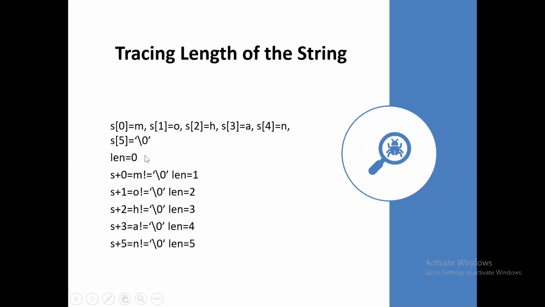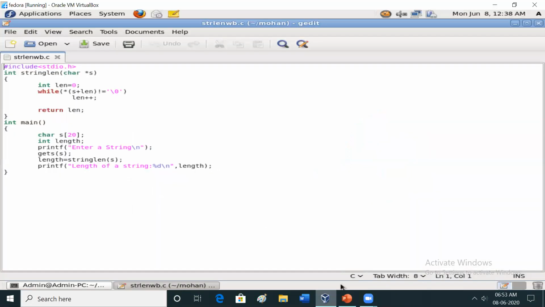S plus 5 is the null character. Is the null character equal to the null character? Yes, obviously it matches, so it comes out from the while loop. While star of s plus length is not equal to the null character, whatever characters are there in the string, it compares each character with the null character. If it is not matching, it keeps on incrementing the length value.